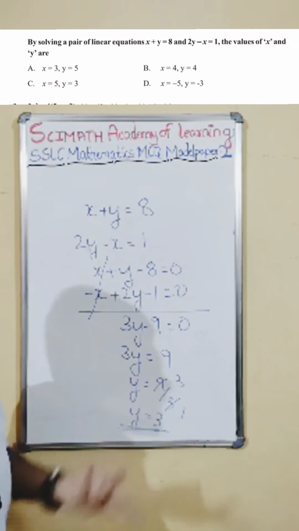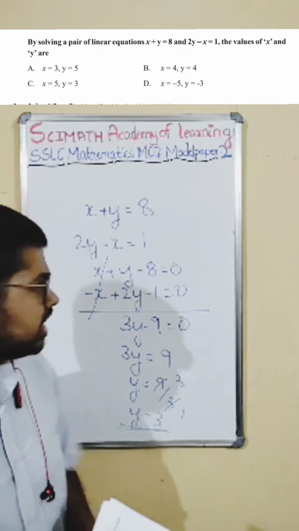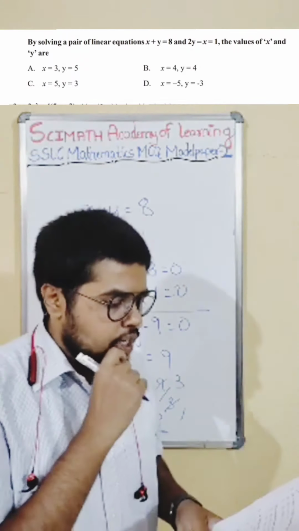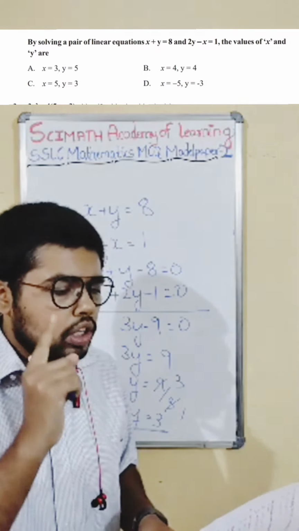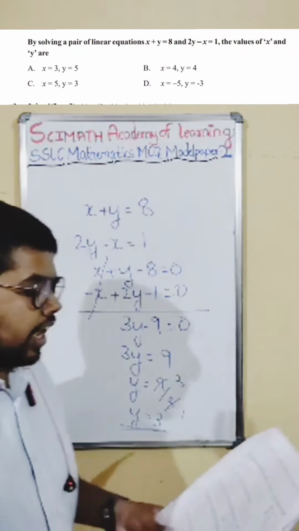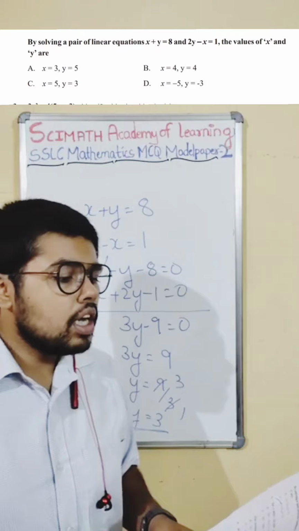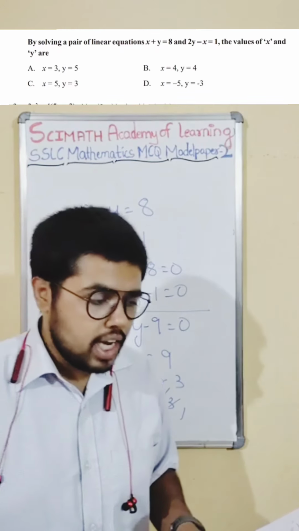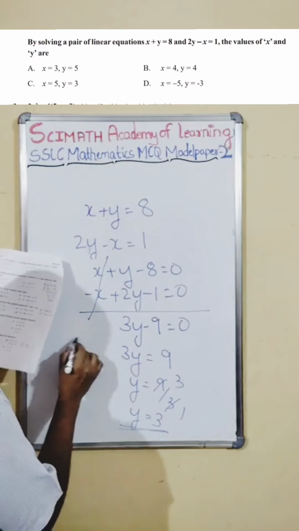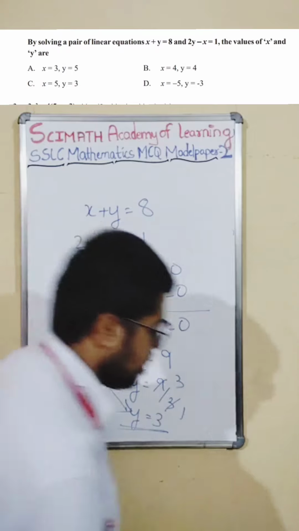Why waste time by finding x also here? We are not solving the problem, no? Like in the exam, we just need to select the option, right? So what is the option? If you see the options here, y is equal to 3 comes from only one option. Option A tells y is equal to 5, wrong answer. Option B tells y is equal to 4, wrong answer. Option C tells y is equal to 3. This is the right answer. So the answer for this is option C. Let us select option C.